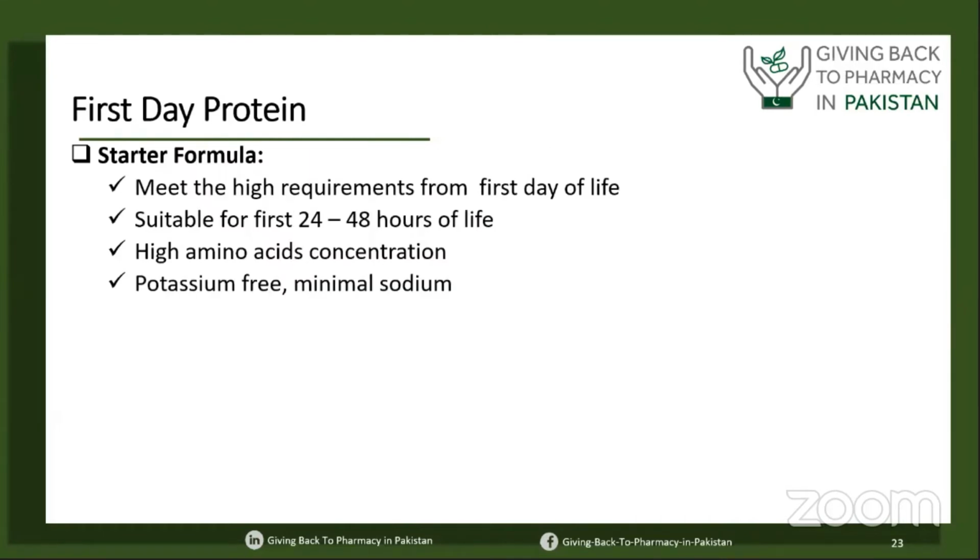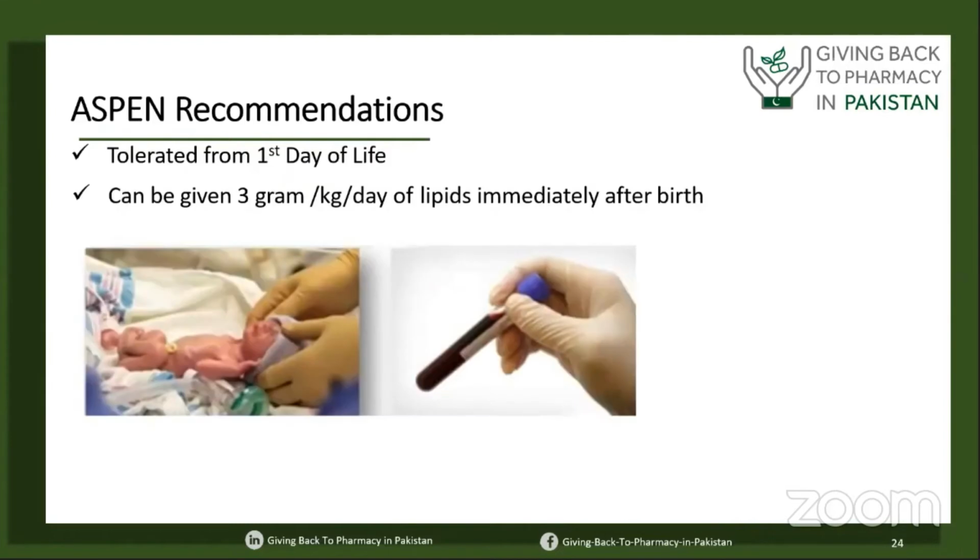For the very first day of the protein, we have something called a starter formula. Sometimes babies are born in the middle of the night, or when the pharmacies are closed, when it is not possible to produce total parenteral nutrition. So we have starter formulas available. It is a combination of amino acid and dextrose, available in the pharmacies without electrolytes and trace elements, which can be given as a starter within the first few hours of life just after birth, and the next day the pharmacy can produce the total parenteral nutrition.